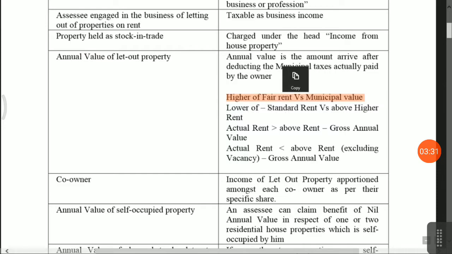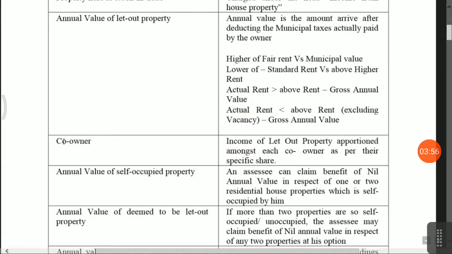Now what is the meaning of standard rent? Standard rent, as per the Rent Regulation Act, there is a standard rent applicable. And the third criterion: if the actual rent is greater than the above rent, then that will be the gross annual value. Second thing, if the actual rent is less than the above rent excluding vacancy, then this will be the gross annual value.